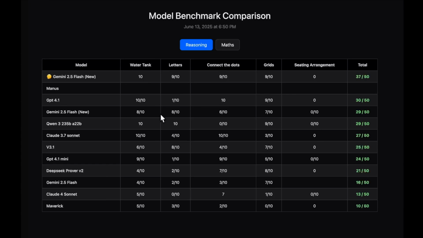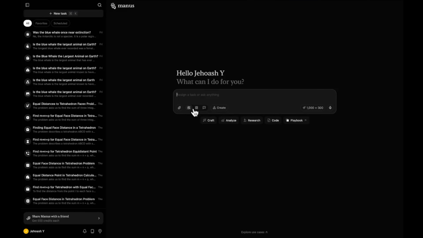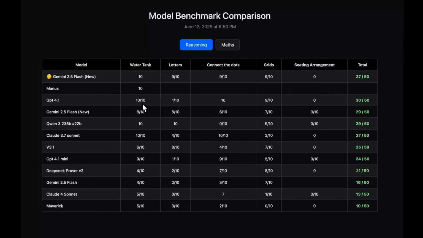If you look at this particular question, you can see some of the models that have scored 10 out of 10 are GPT 4.1, Claude 3.7 Sonnet, and Gemini 2.5 Flash New. Gemini 2.5 Flash is the thinking model, and I'll tell you why I have included it, but leaving this, all other models are the non-thinking variants. Talking about the non-thinking variants, GPT 4.1 and Claude 3.7 Sonnet have scored 10 out of 10. What about Manus? Even Manus, the chat mode, whatever model is behind this, has also scored 10 out of 10. Absolutely amazing.